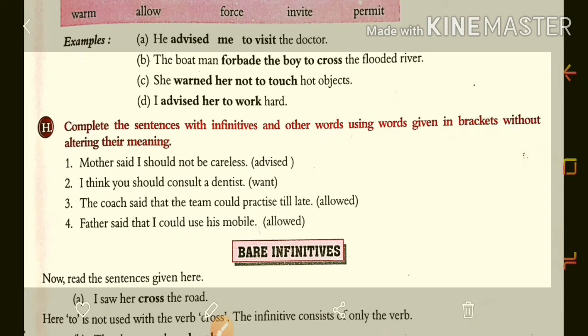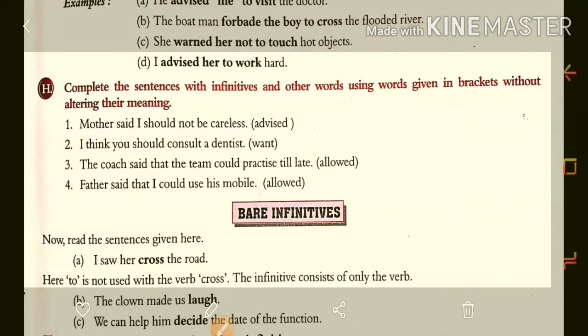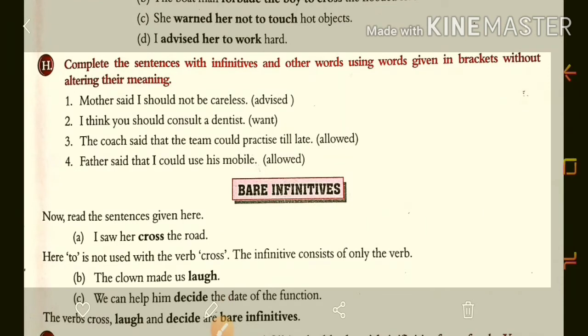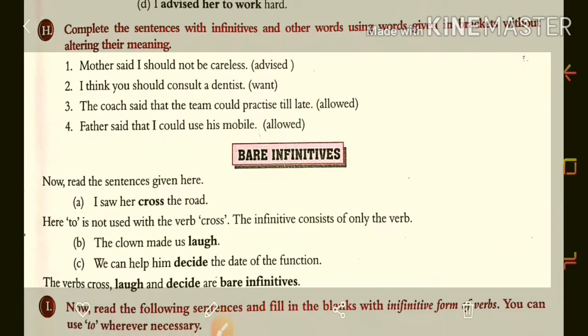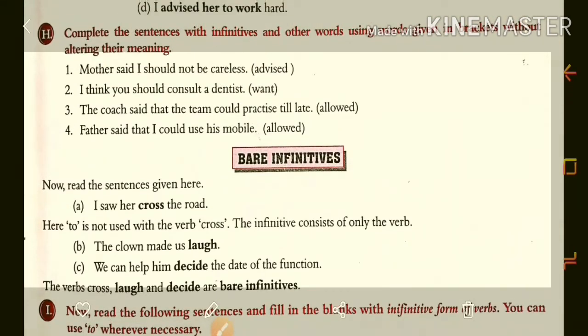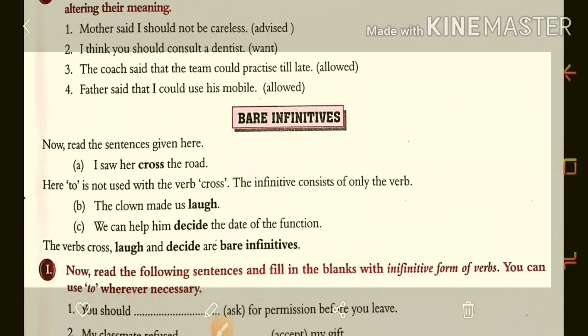Now here they have given that complete the sentences with infinitives and the other words using words given in the brackets without altering their meanings. So, mother said I should not be careless. So how will that sentence come? Mother advised me not to be careless. Then, I think you should consult a dentist. I wanted you to consult a dentist. So using that verb plus object plus infinitive formula, we can complete those sentences.